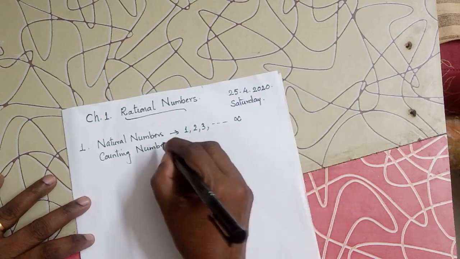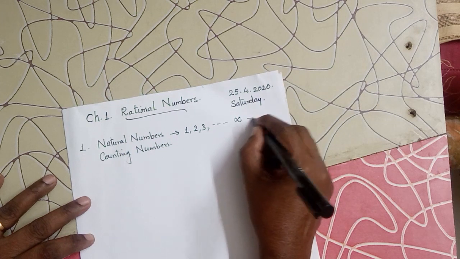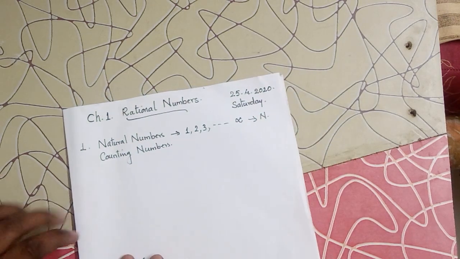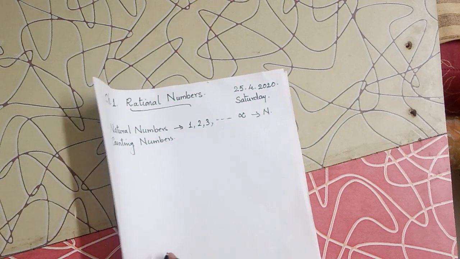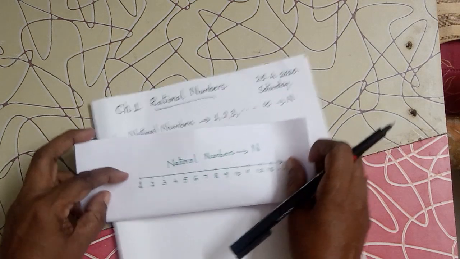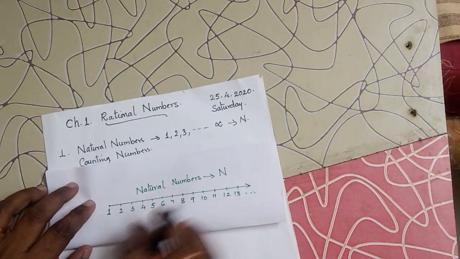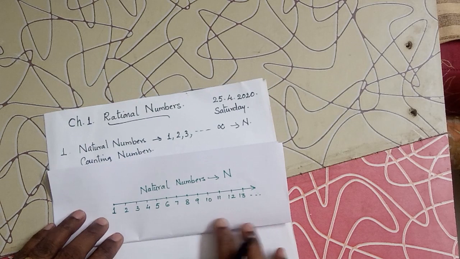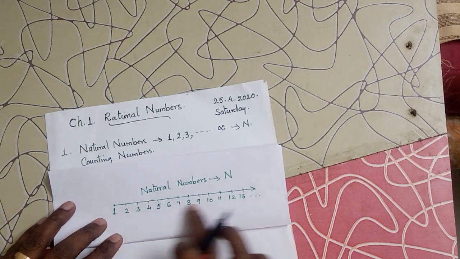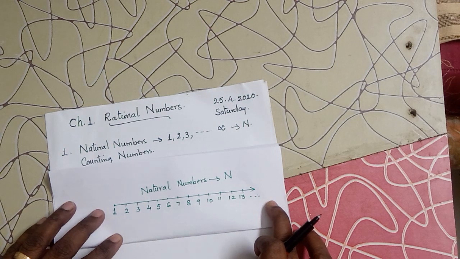This set of numbers is usually denoted by capital N, and we can mark these numbers on a number line like this. The natural numbers can be marked on a number ray. Actually, it starts from 1 and it goes to infinity.